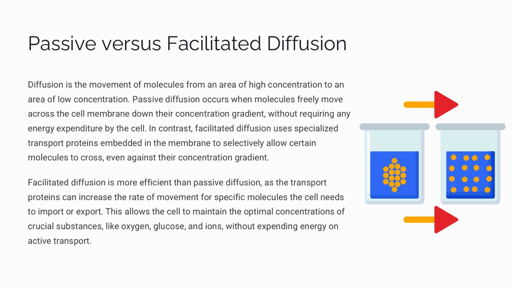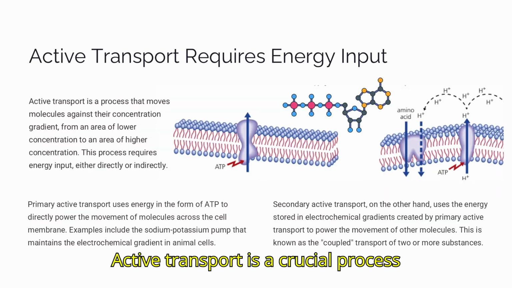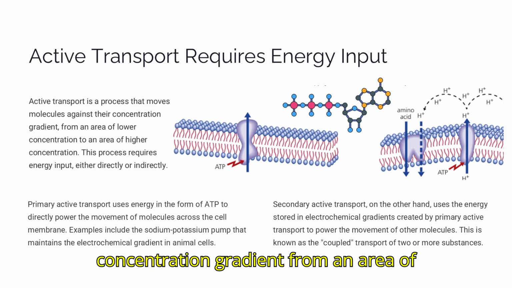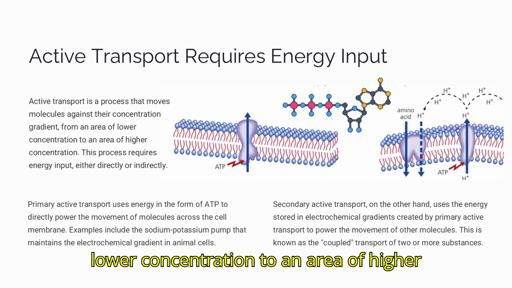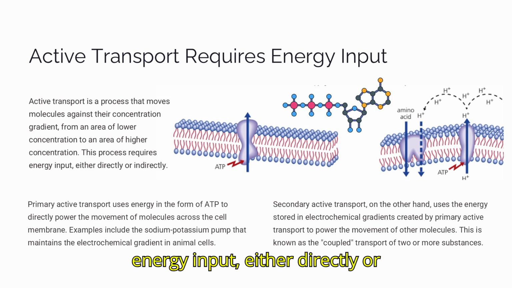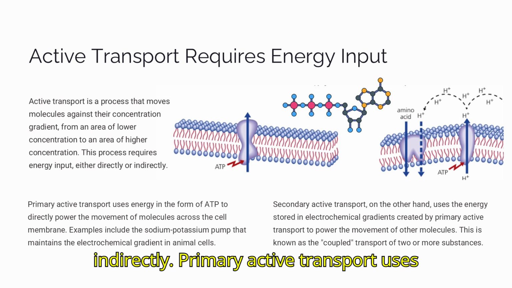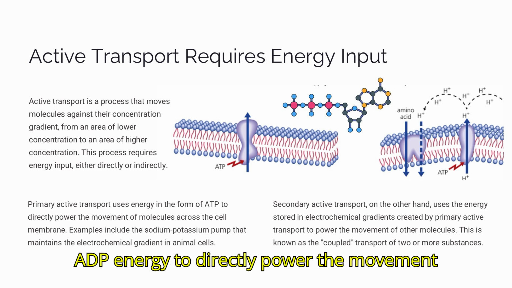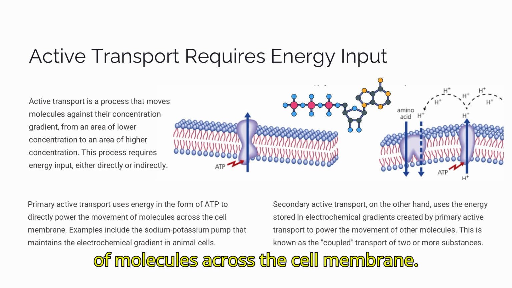Active transport is a crucial process that moves molecules against their concentration gradient, from an area of lower concentration to an area of higher concentration. This process requires energy input, either directly or indirectly. Primary active transport uses ATP energy to directly power the movement of molecules across the cell membrane.